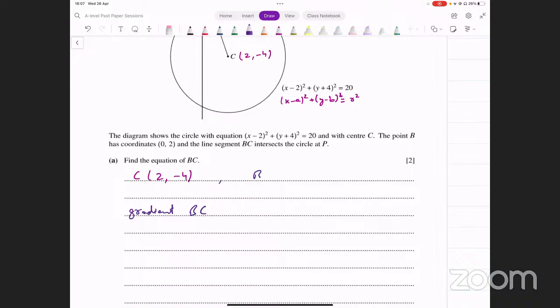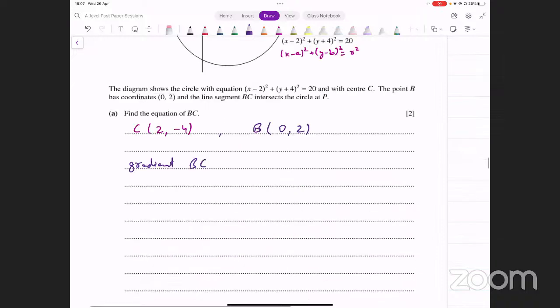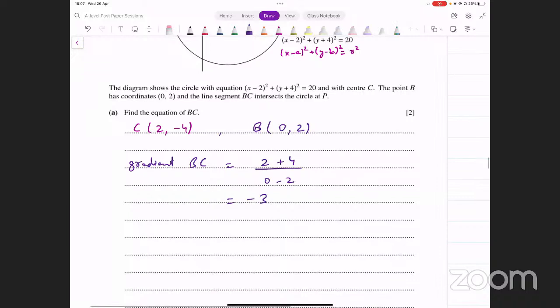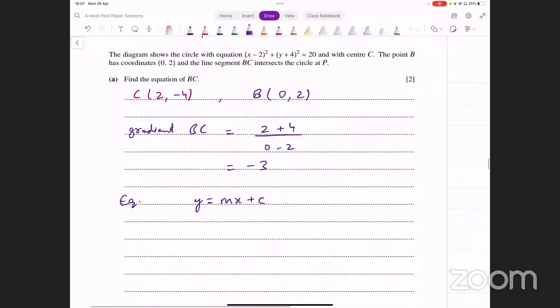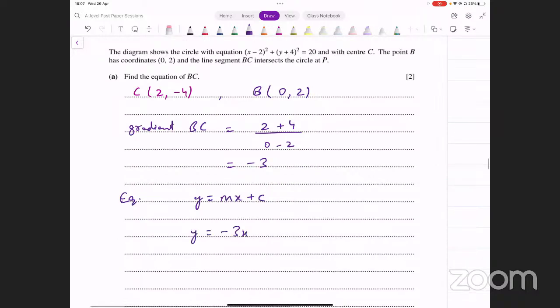You can find the gradient of BC now, because the coordinates of B are 0 and 2, right? y2 minus y1, so that's 2 minus minus 4, that's 2 plus 4 divided by 0 minus 2. What do we get from this? Minus 3, that's the gradient of BC. Gradient आ गया, अब equation आप लिख दें. You can use y equals mx plus c here as well, because you have the y-intercept, so इससे directly हो जाएगा. आपके पास equation क्या आ जाएगी? y equals minus 3x plus the y-intercept, that's 2. So minus 3x plus 2, that's the equation of the line BC that we were looking for.